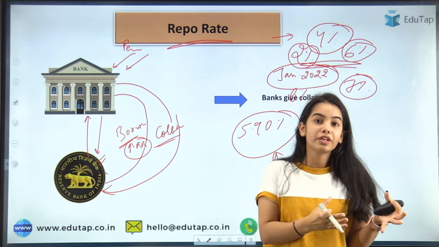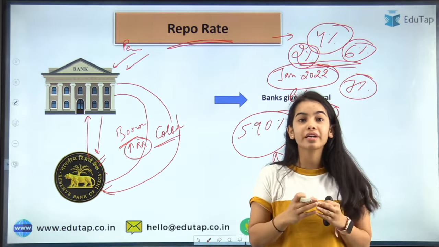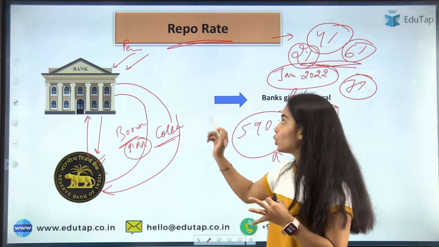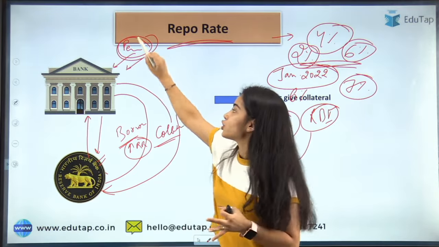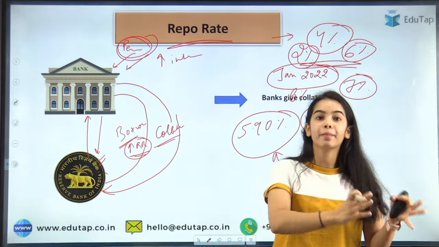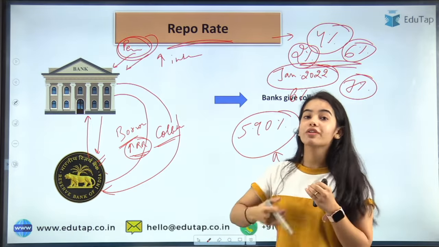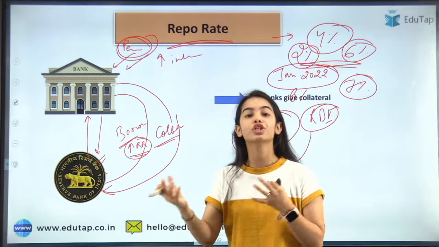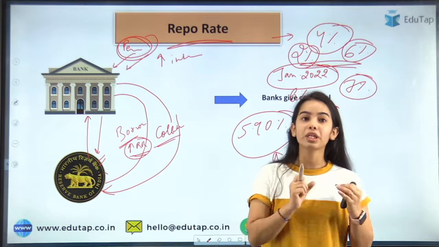Either they will reduce their borrowing, or they will give the loan to the consumers at a higher interest rate, because they are getting the loan at a higher rate.